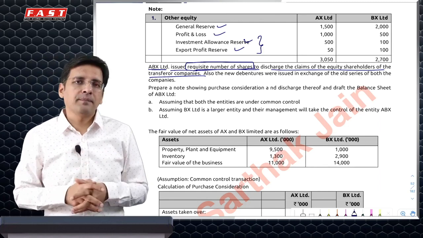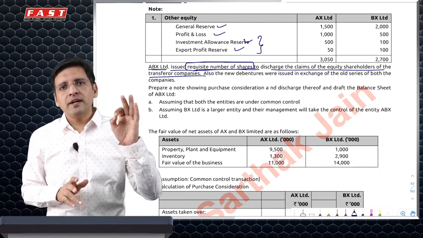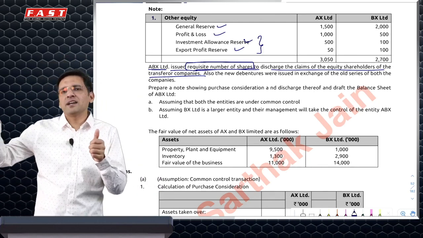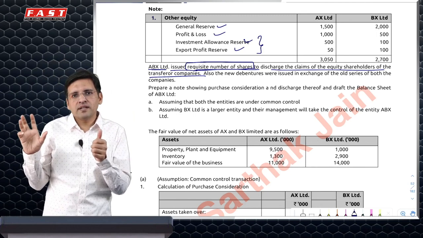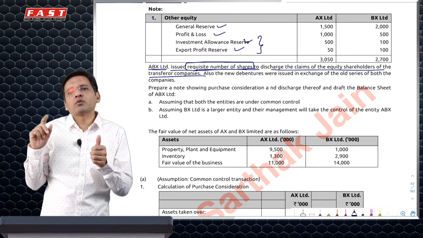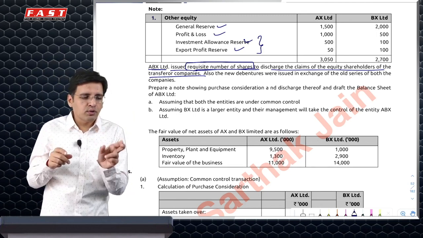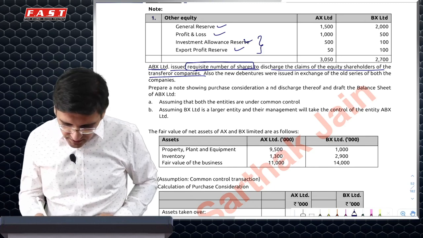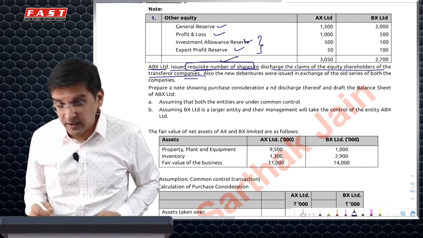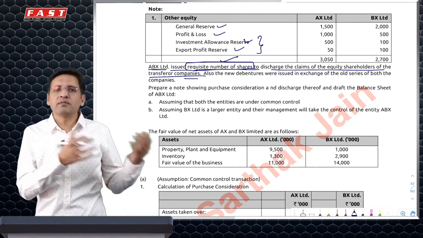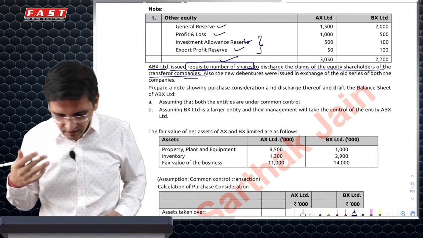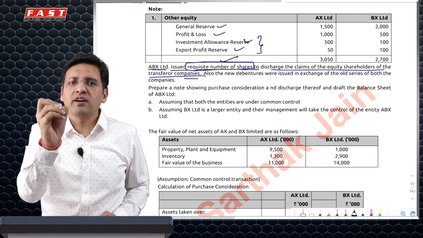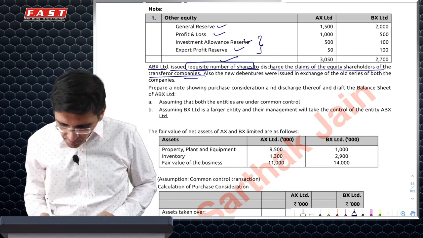A strange question could be, it says requisite number of shares are issued to A and B by C and does not say what is the total capital of C. Then you will have to assume that the total capital of C is equal to the sum total of the individual capital of A and B, which is the case here. So it says requisite number of shares are given to transferor company. I'm not repeating things because this is a revision. You can always rewind and replay and listen to what I've said. But each and every word has been carefully drafted and said, and it's absolutely perfect.